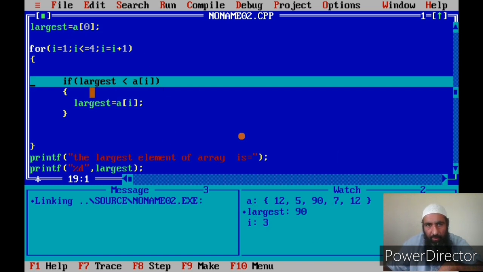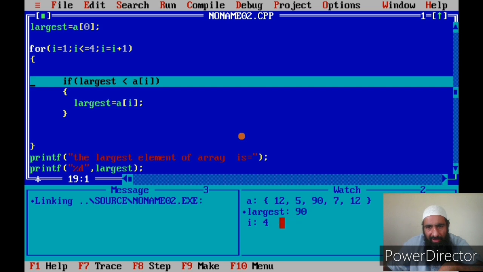But now let us see whether the condition of the if statement is true or not. 90 is now compared with 7. Our current largest element changed from 12 to 90 in the previous pass, and it will remain the same because 7 is less than 90. When do we exchange? When we get an element that has a larger value than the previous value.